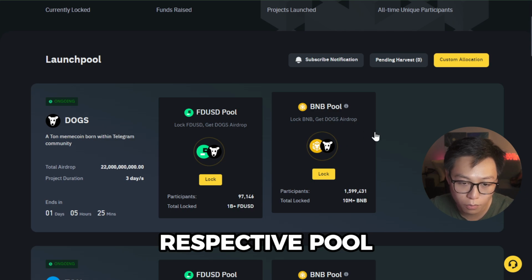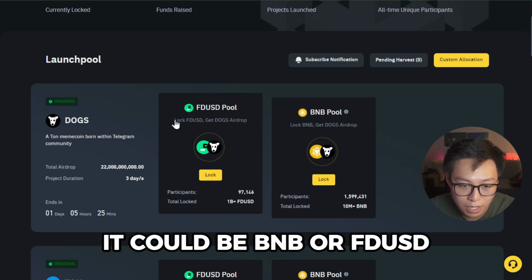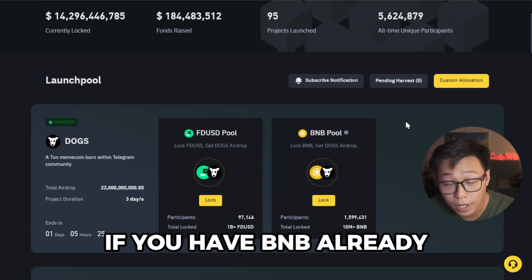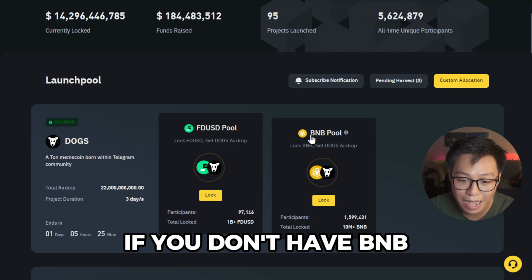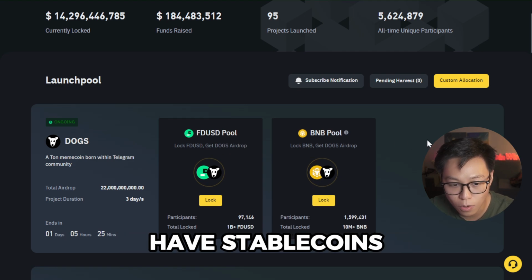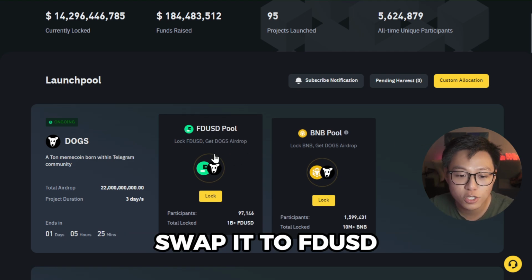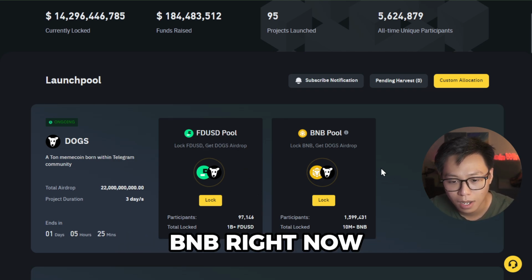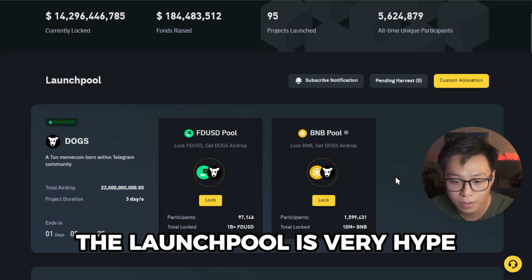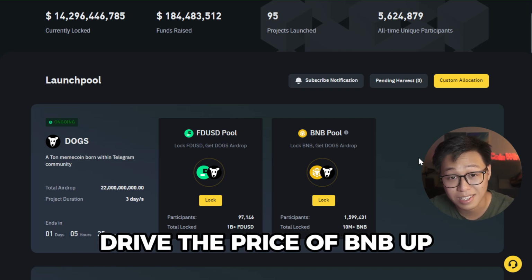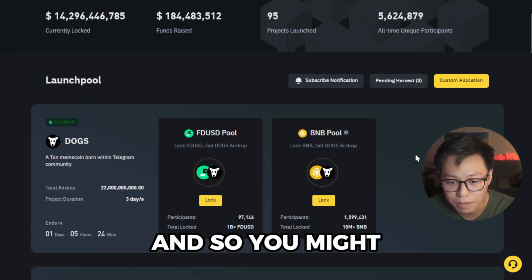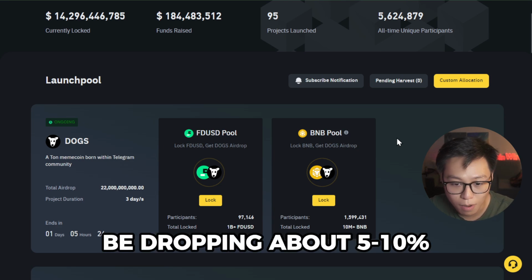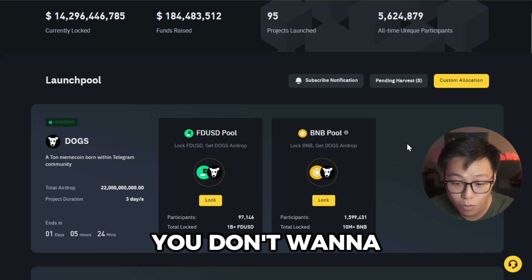Just pick your respective pool that you like. It could be BNB or FDUSD. My suggestion is, if you have BNB already, then just stick it in the BNB pool. If you don't have BNB and you only have stablecoins like USDT or USDC, maybe swap it to FDUSD and put it in this pool. You don't want to buy BNB right now, because again the launch pool is very hyped. It might drive the price of BNB up, so you might be buying at the top, and right after the launch pool finishes, that BNB is going to be dropping about 5-10%. So you don't want that to happen.